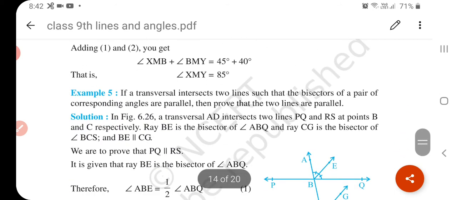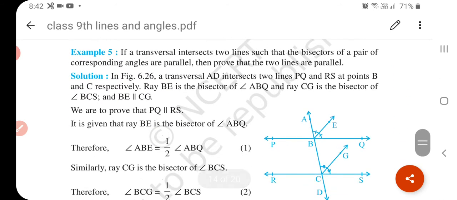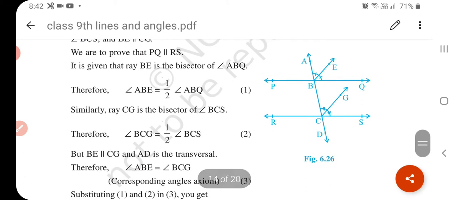Now we have to do example number 5. If a transversal intersects two lines such that the bisectors of a pair of corresponding angles are parallel, then prove that the two lines are parallel. In figure 6.26, PQ and RS are two lines and the transversal is AD.